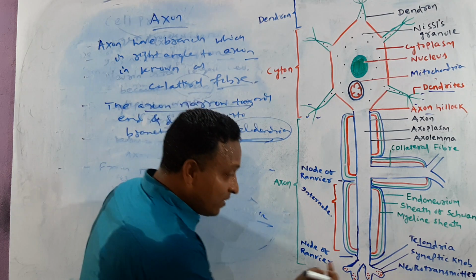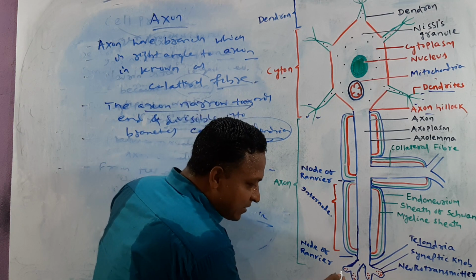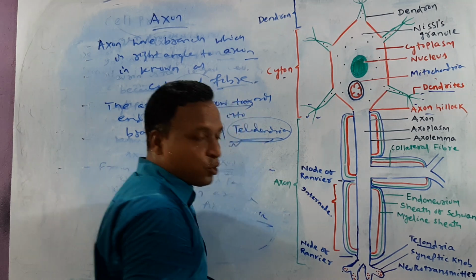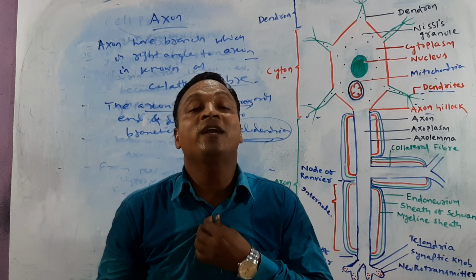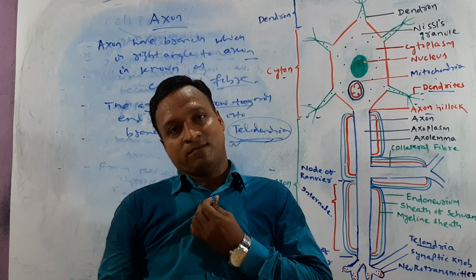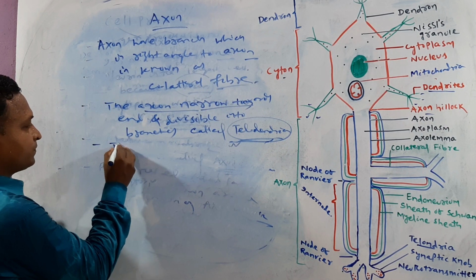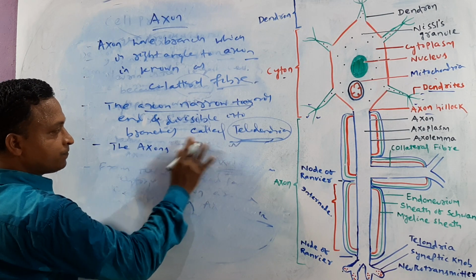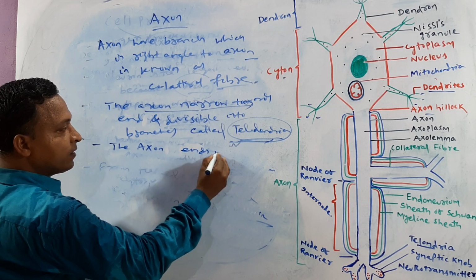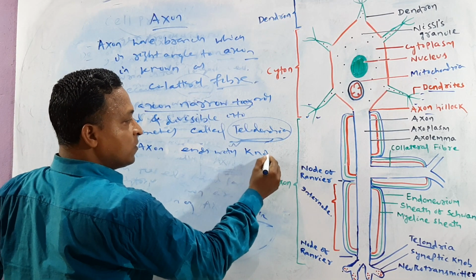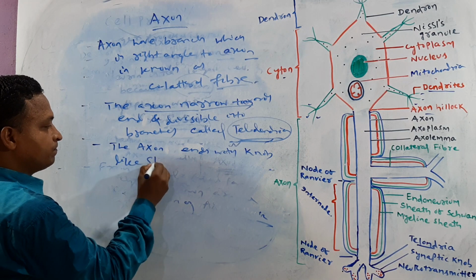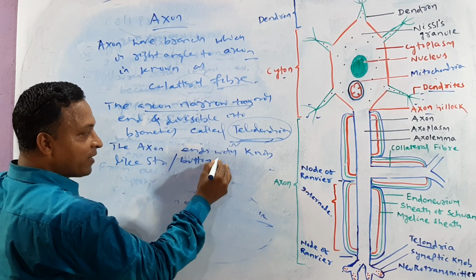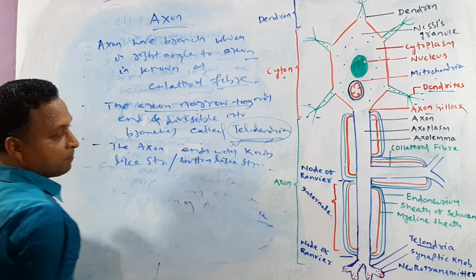The next one. After division into branches, the axon ends with a knob-like structure, or button-like structure.